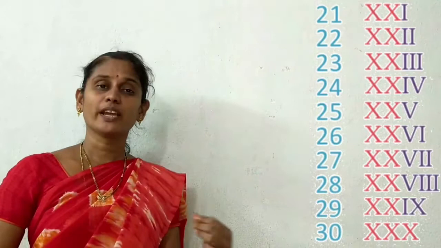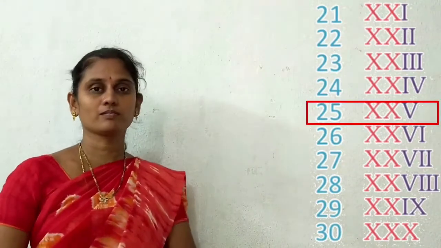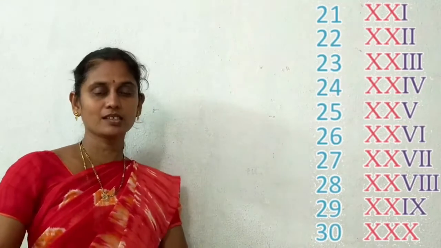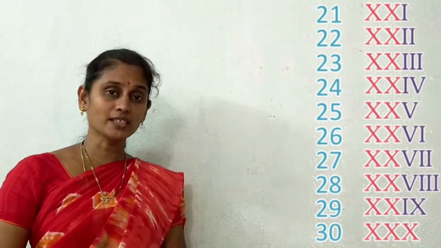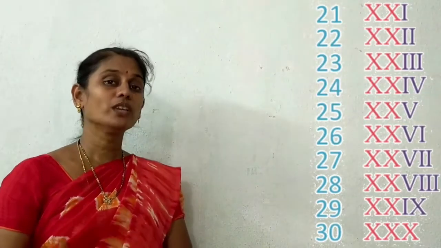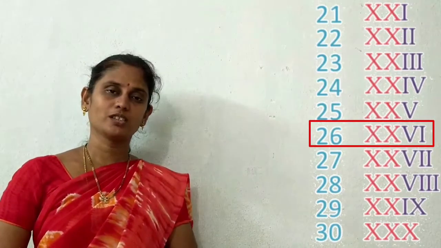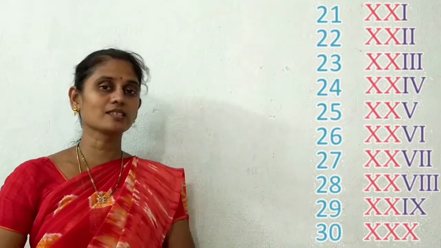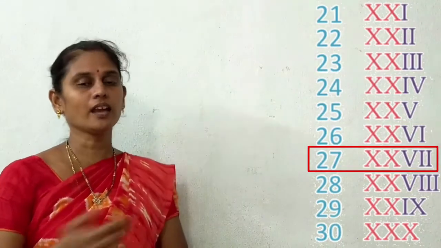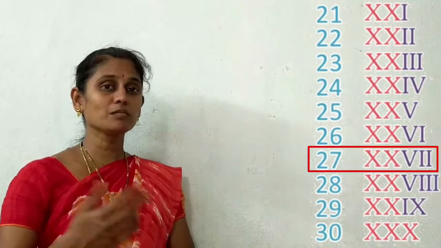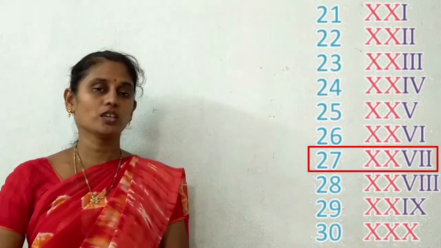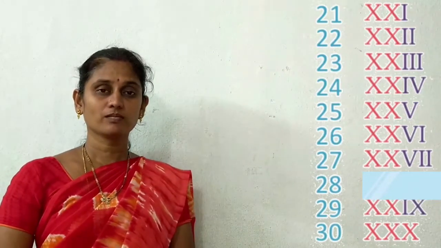Good. Now write the number 25. Very good. XXV. 26. 20 plus 6. XXVI. Good. 27. XXVII. Here, which symbols are repeated? X and I. Good. Now 28. Come on, write down for 28.